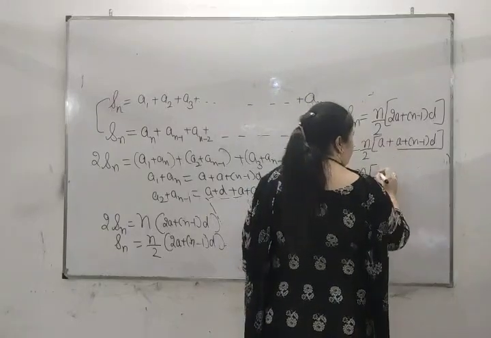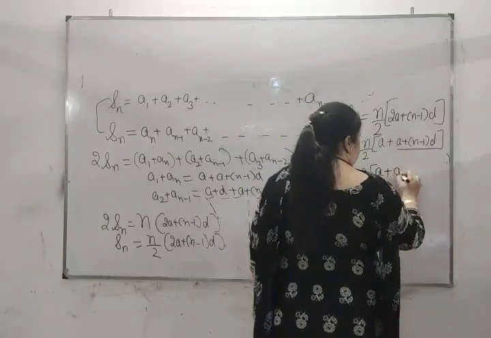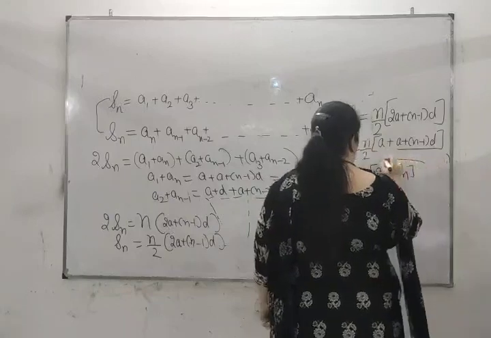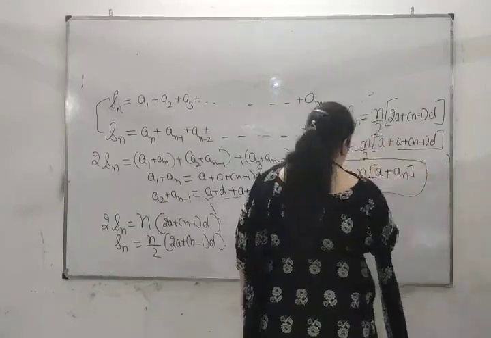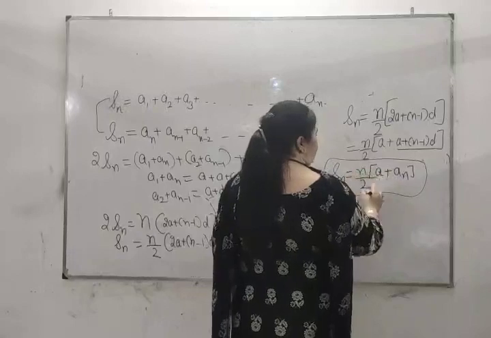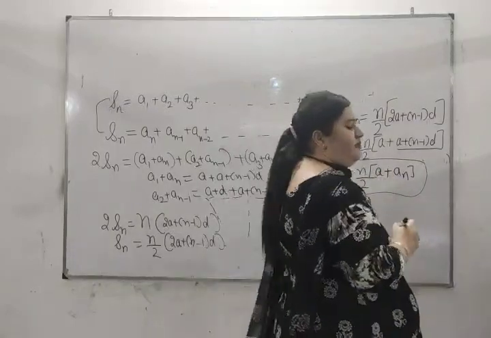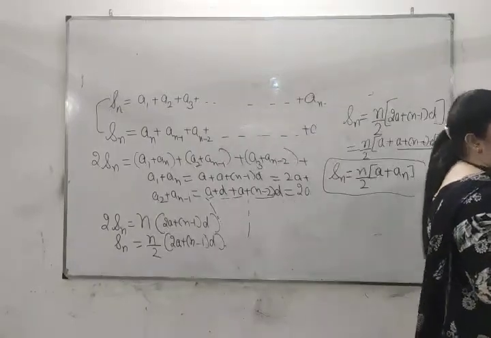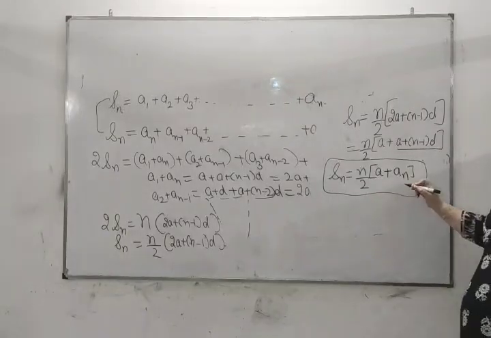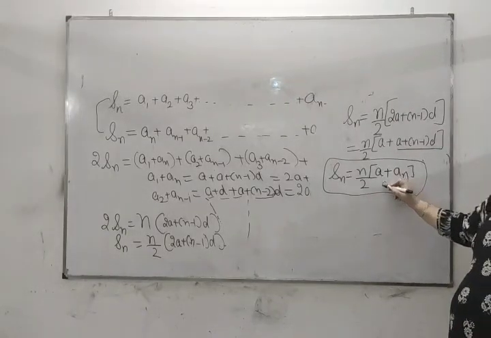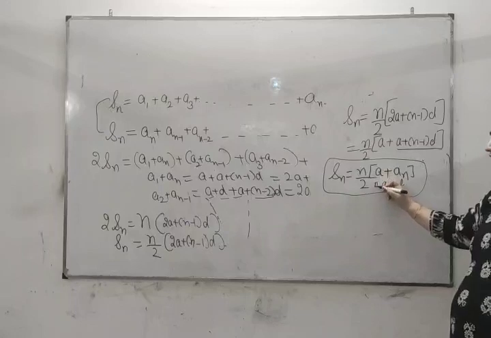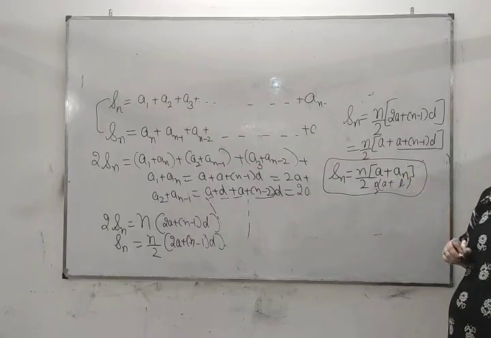So n by 2 is a plus an. This is one more formula for Sn, that is n by 2 times first term plus last term. This last term can also be denoted by l. You can write it as n by 2 into a plus l.